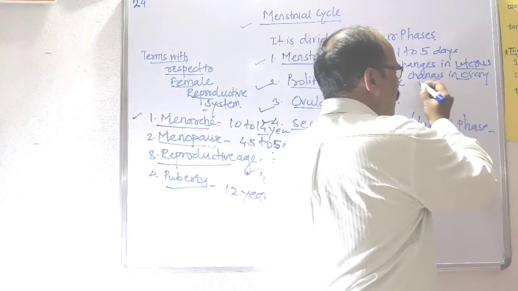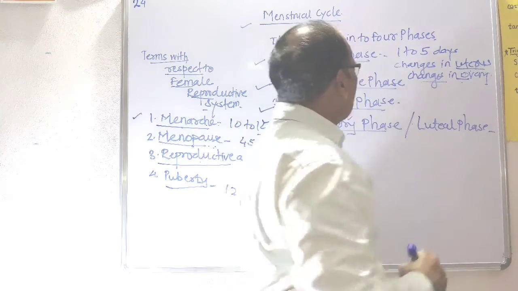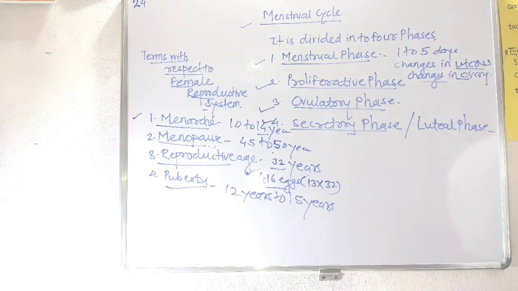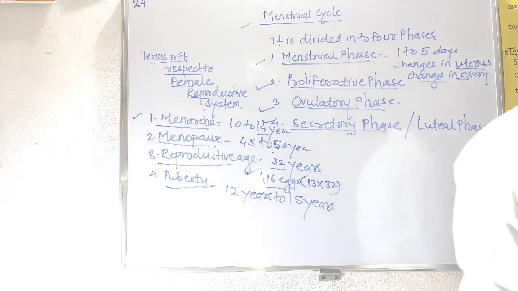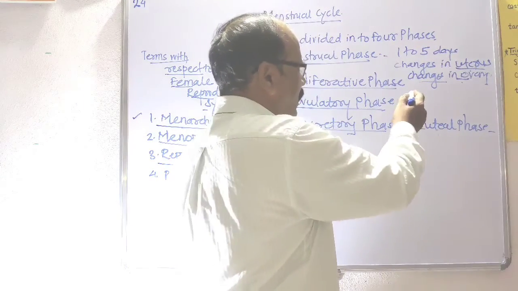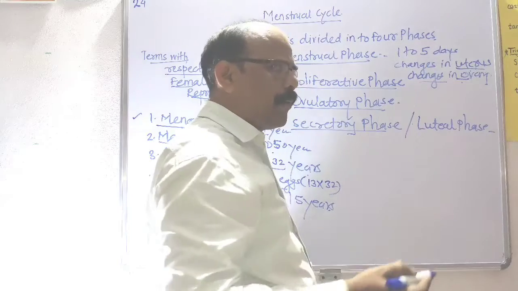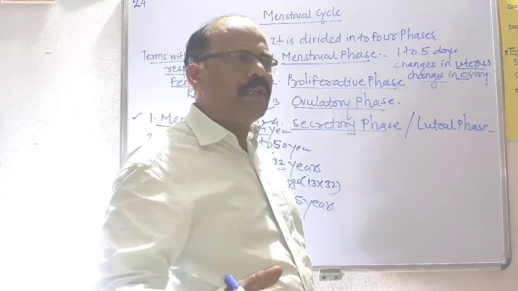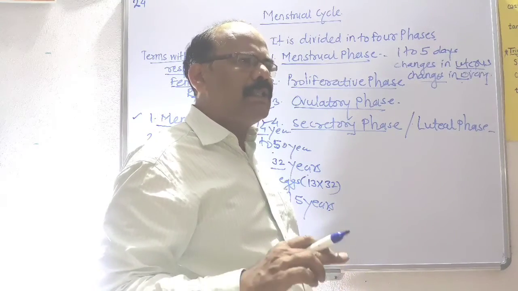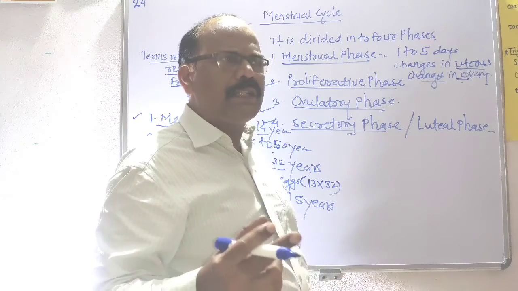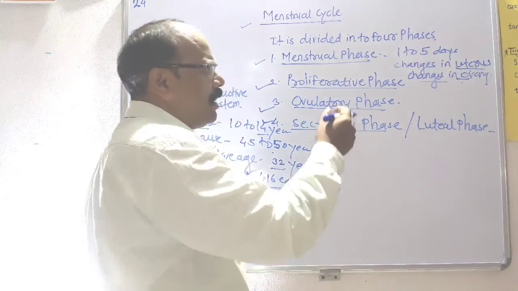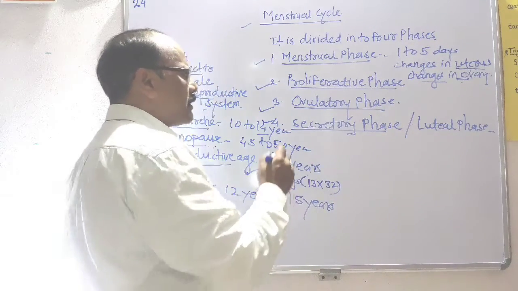Then during this menstrual phase, which changes occur in the ovary? Many primordial follicles are present, and out of those, a primordial follicle becomes a primary follicle, and a few of those primary follicles develop into the secondary oocyte.